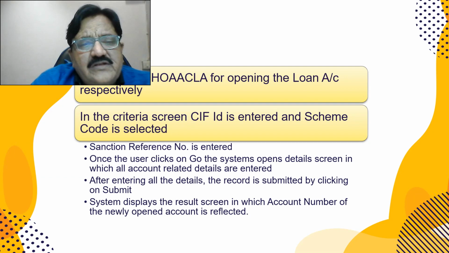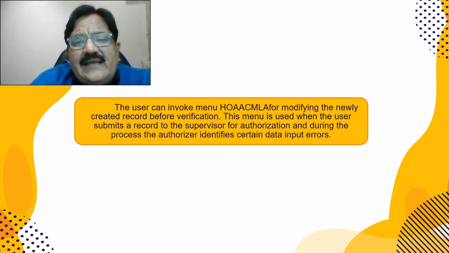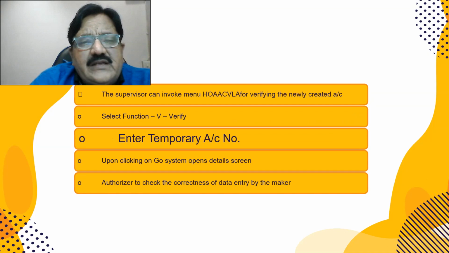Some banks have it. Once the user clicks on go, after entering all the details, the record is submitted by clicking on submit. The system displays the result screen in which the account number of the newly opened account is reflected. For modification, the command is HOAACMLA. This menu is used when the user submits a record to the supervisor for authorization. So this has to be done.